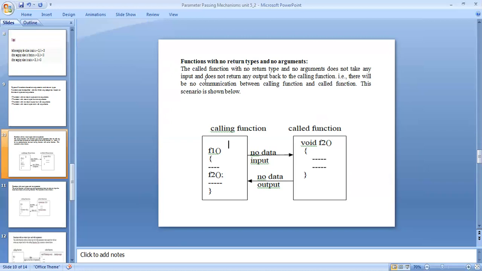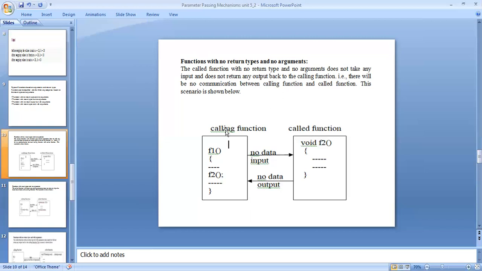It means that no input values are assigned to the function and no output values can be returned to the calling function.